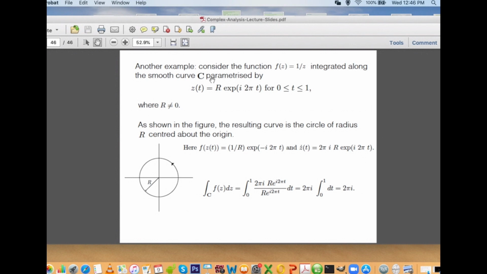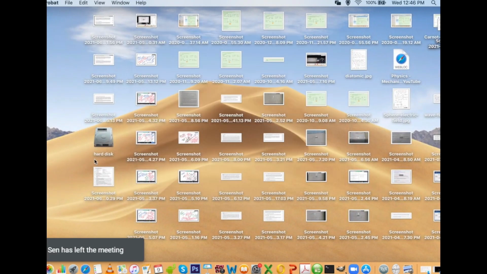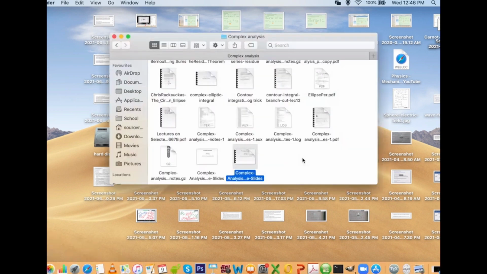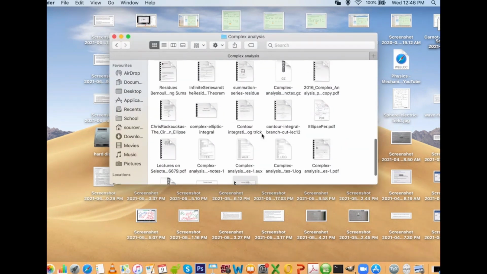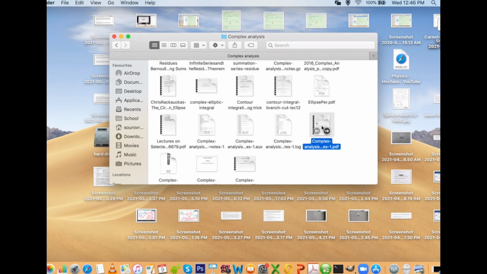Let me see how far we can go. I'll stop here today, but let me just show you the PDF file, if I share, whether you are able to read it. For example, let me just check this.